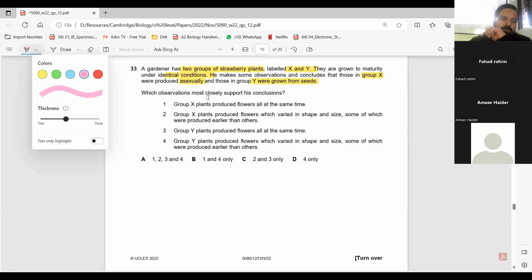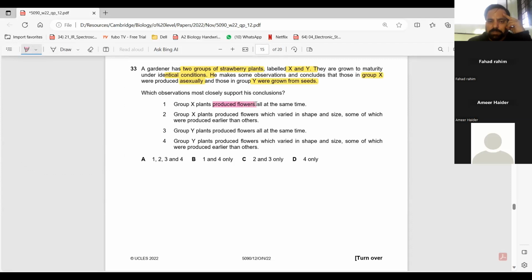Okay, so beta, excuse me, X plants produce flowers. Sir, so beta, it means X are produced sexually, you know? One is right? Yes, no? No, sir. But the plant that produces flower, will that reproduce sexually or asexually?